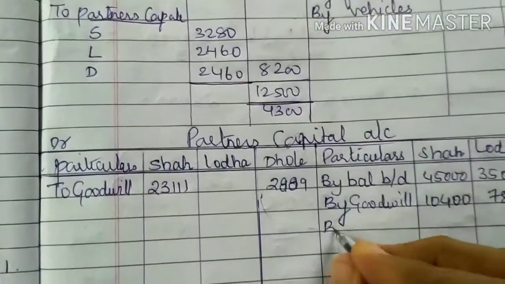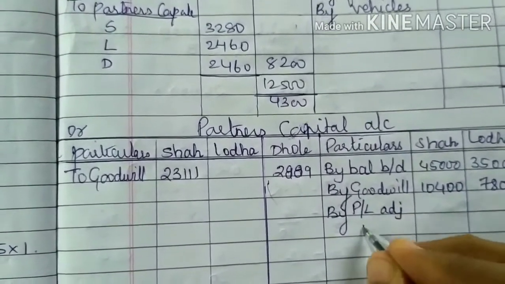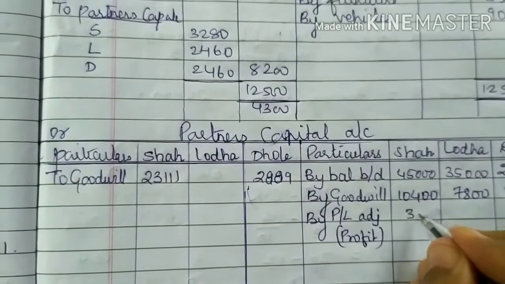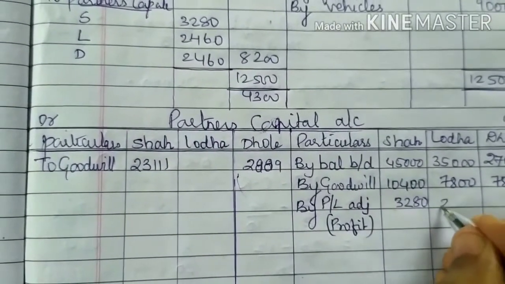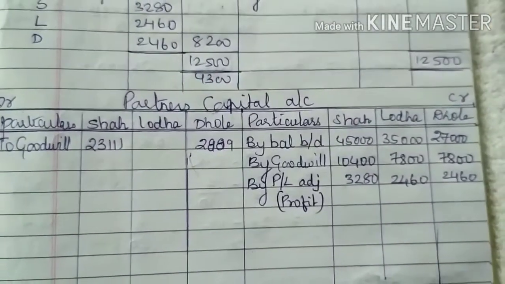Second effect, by profit and loss adjustment account, it's profit, you will be getting 3,280, 2,460, 2,460.